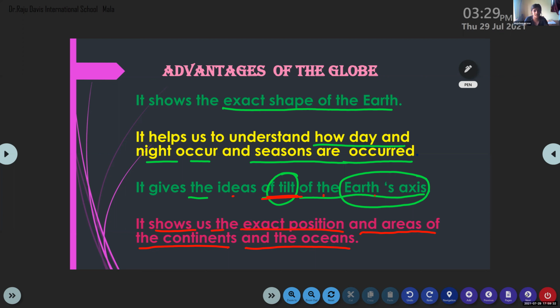It gives the idea of the tilt of the earth's axis. It shows us the exact position and area of the continents and the oceans.